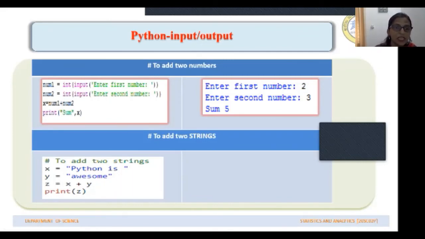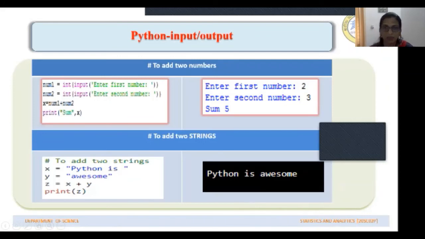So what happens with x plus y? It becomes Python is awesome. That will be stored in Z, and when you give print Z, whatever value is assigned to Z will be displayed. What is the value assigned to Z? The sum of these two strings, that is, the combination of the strings. Python is awesome is saved and stored in it. So when you give print z, Python is awesome should be printed. So this is what you get.